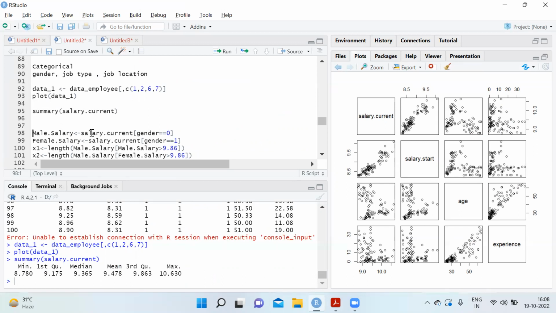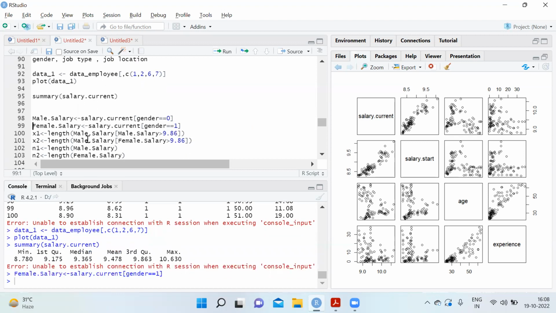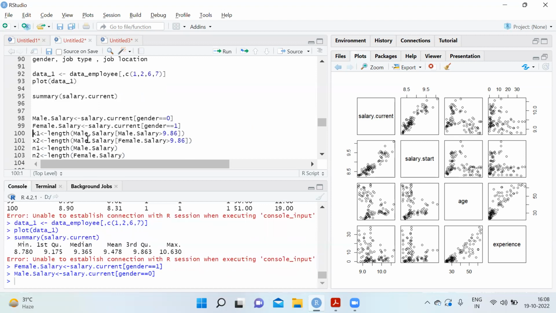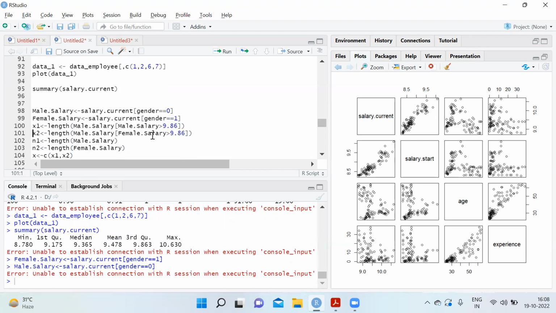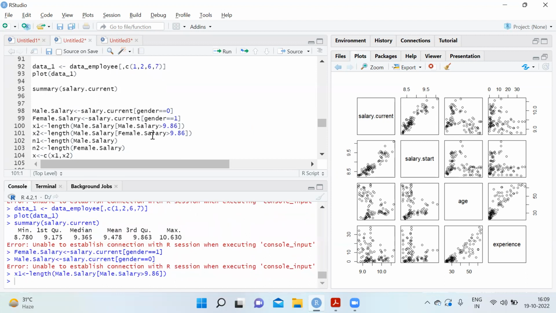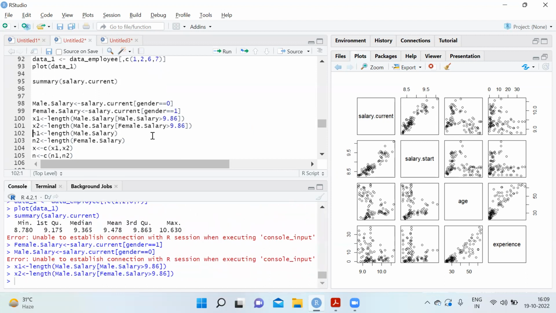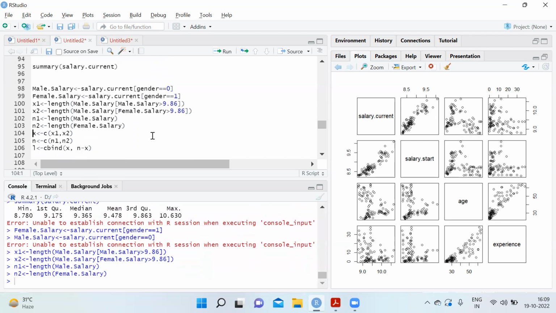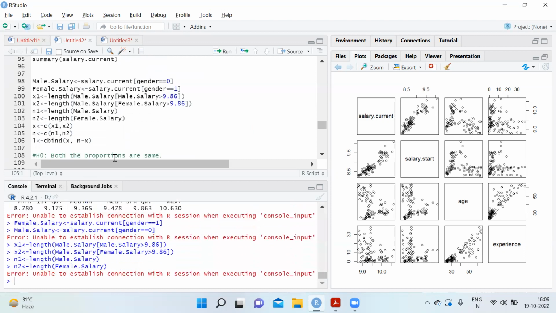So firstly, I've taken out the male salaries for job, and then female. And then you take the length of the male salaries which are greater than 9.86, and the female salaries which are greater than 9.86. Then the length of all of these, and X is a combination of these two.